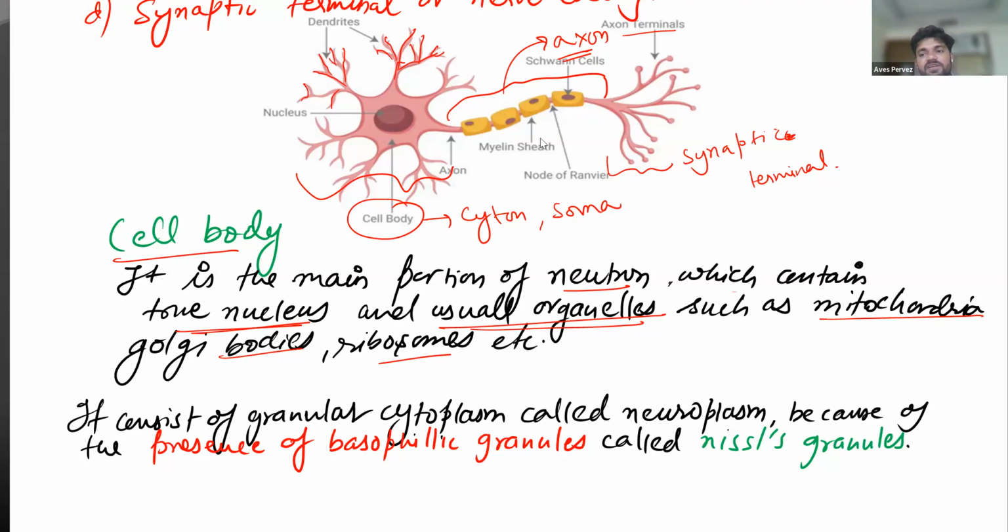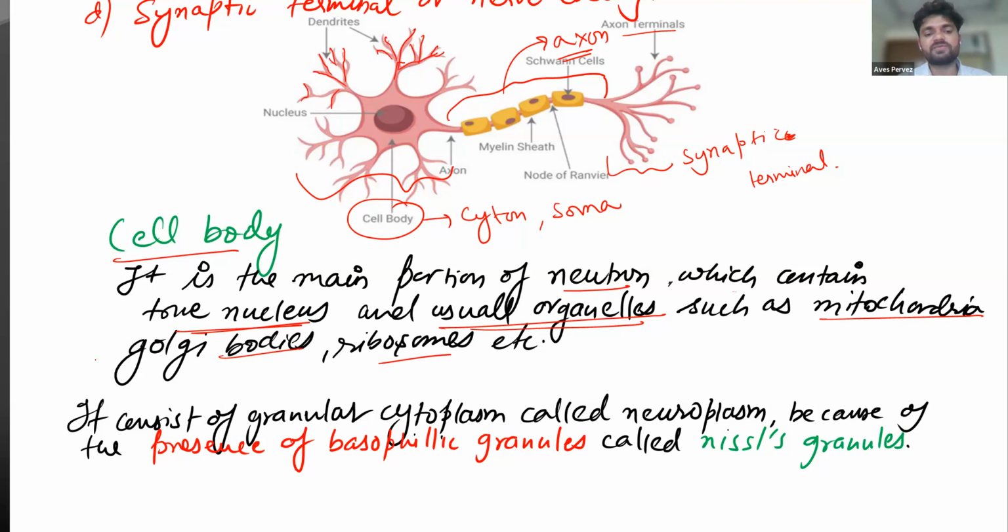In which part of the neuron are the cell organelles present? It will be the cell body. This first region is going to have the nucleus, Golgi bodies, ribosomes. All the cell organelles are present in this region.